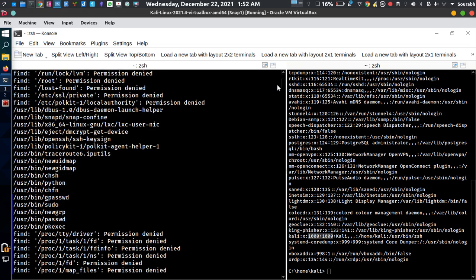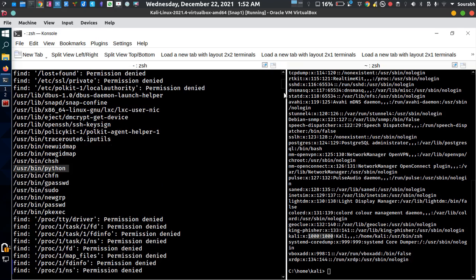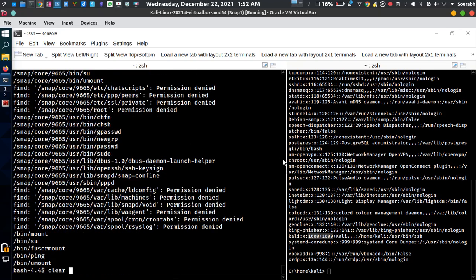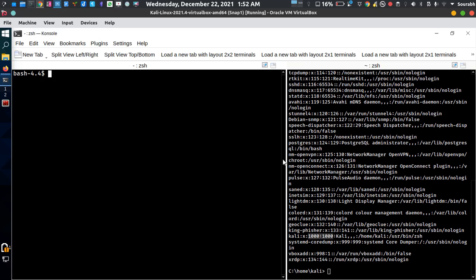There's one thing which has the SUID set, which is this, /usr/bin/python. It is unusual in your computer. It is giving you the SUID result because it is not generally found in an actual network.